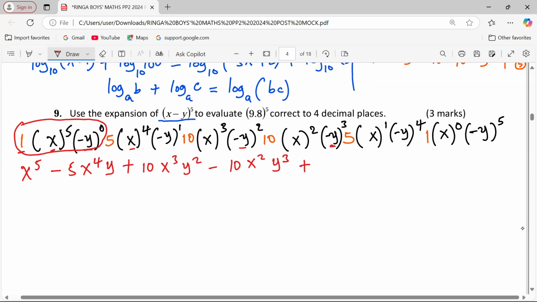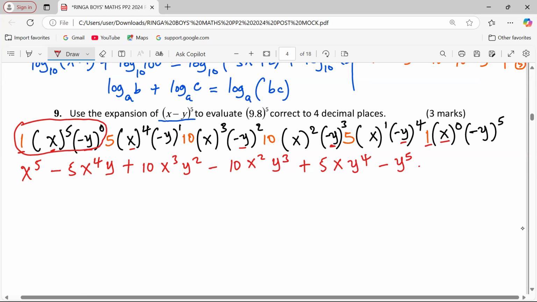This one will be positive because negative y is to power 4. When the powers are even, there is always a negative to cancel another one; every negative has another one to cancel it. But when they are odd, one negative is left suspended. So here we will have 5 x power 1 y power 4. And finally, negative 1 multiplied by x power 0, which is 1, then we have y power 5 at that point. Now we have the full expansion.